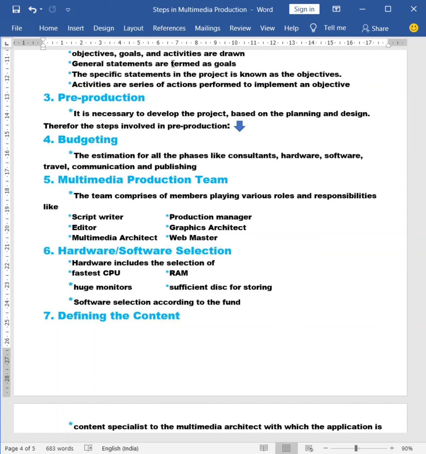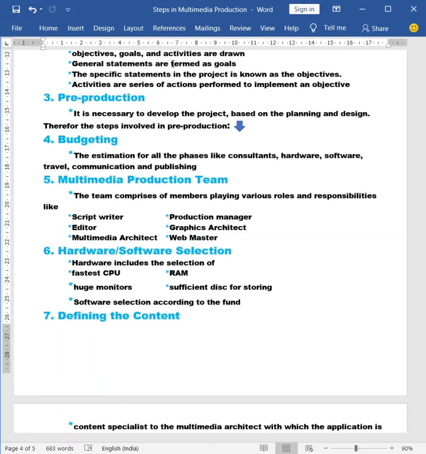Software selection can be done according to the fund. If you have a huge amount to spend, you can select a good or above-average software. If the fund is less, the software can be selected according to that.